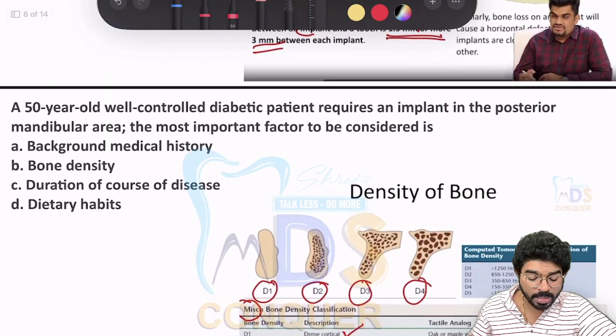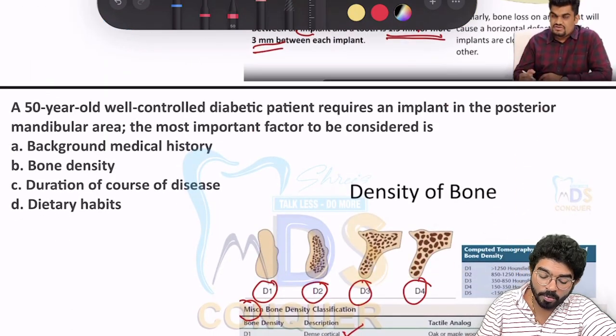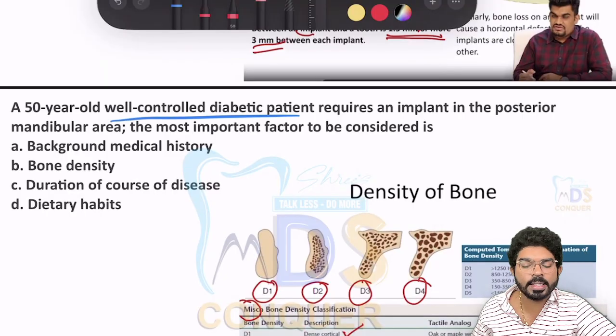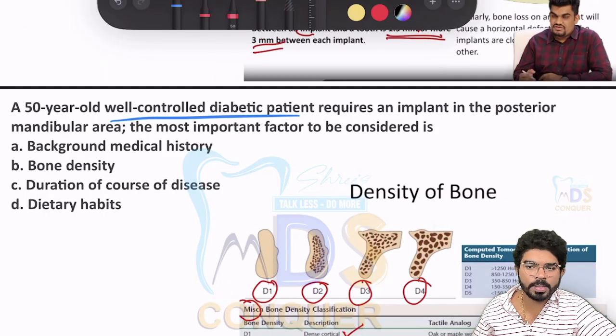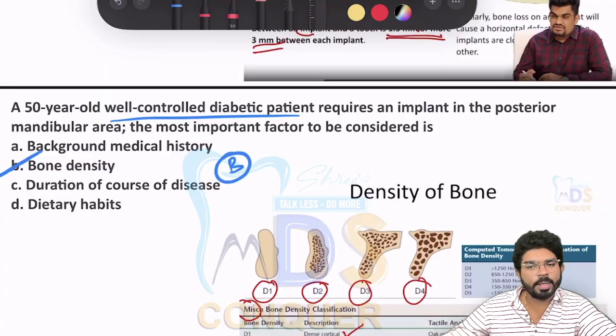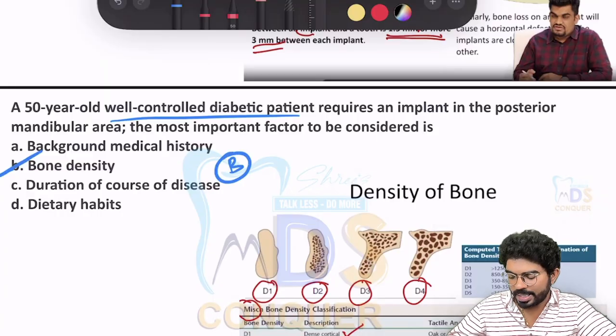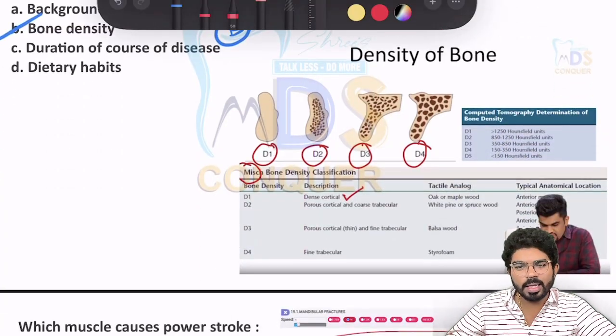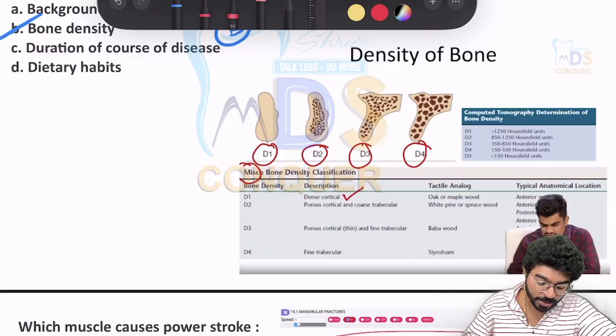Again, one more question on implants. A 50-year-old well-controlled diabetic patient requires an implant in the posterior mandibular area. The most important factor to be considered in these individuals is, of course, we take CBCT to evaluate the bone densities. More often it is a common sense and clinical based question. Of course, densities, classifications, and all these things, like which is the ideal density, are constantly repeated and discussed to you, and I hope you have managed this application based question.